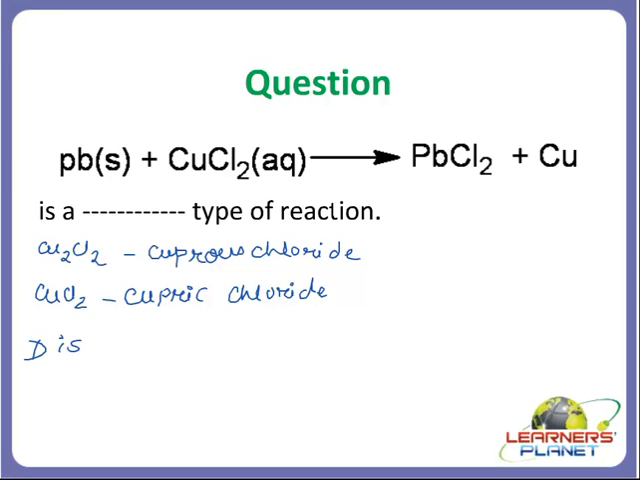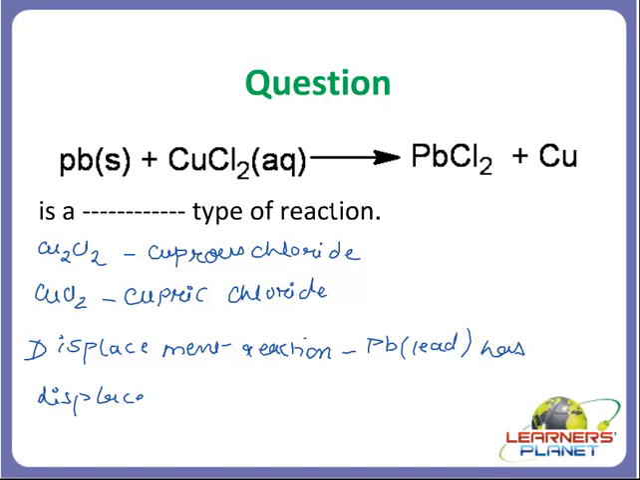I'll write it here. Displacement reaction. What has displaced what? Lead, Pb, has displaced copper. Right? From where? From copper chloride, cupric chloride, CuCl2. Okay students, so this is what type of reaction? It is a displacement reaction.